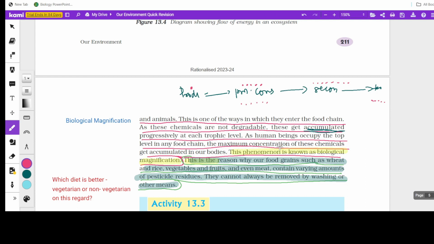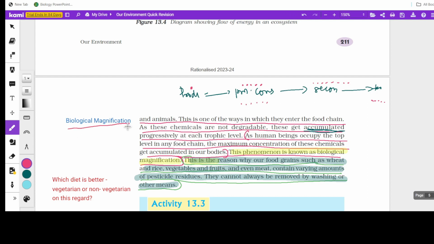As human beings occupy the top level in any food chain, the maximum concentration of these chemicals gets accumulated in the body. So mostly we are at the top of the ecosystem, the top trophic levels of the ecosystem. In that case, we will get the maximum concentration of these chemicals accumulated. So this phenomenon is called biological magnification.